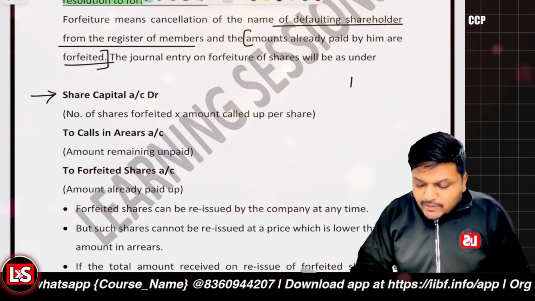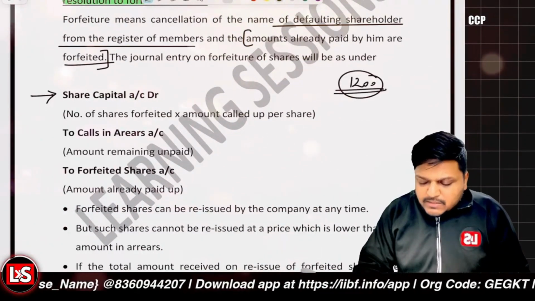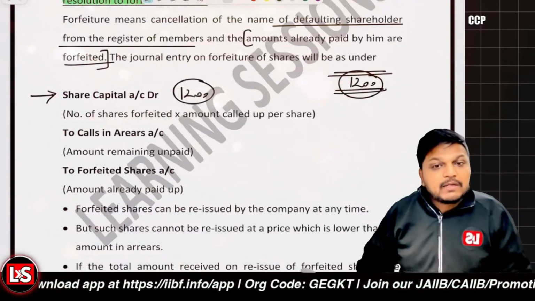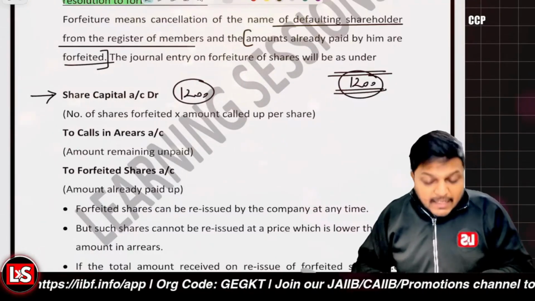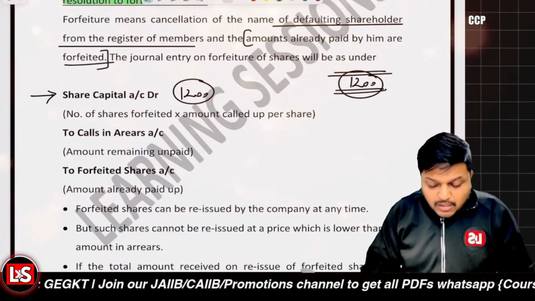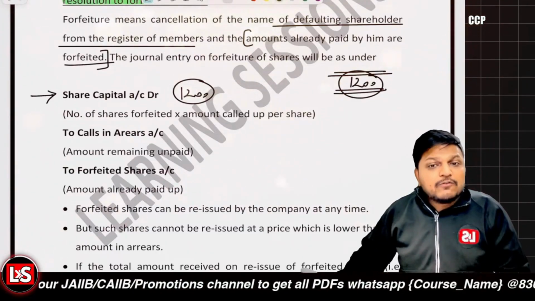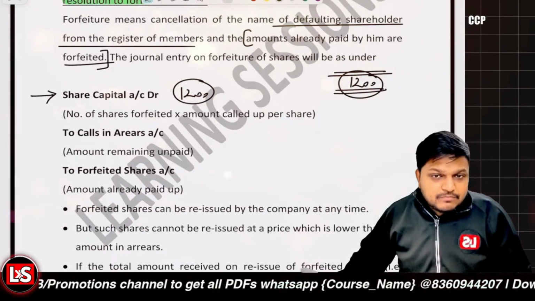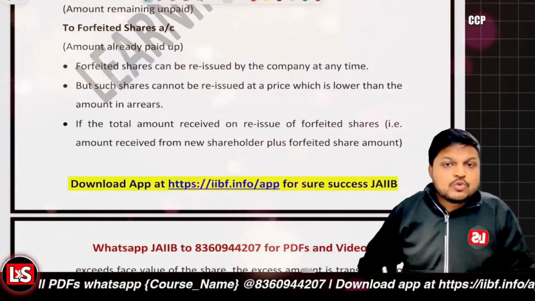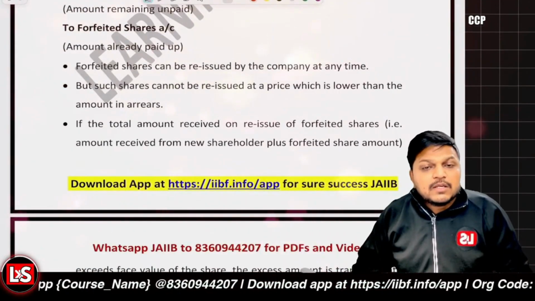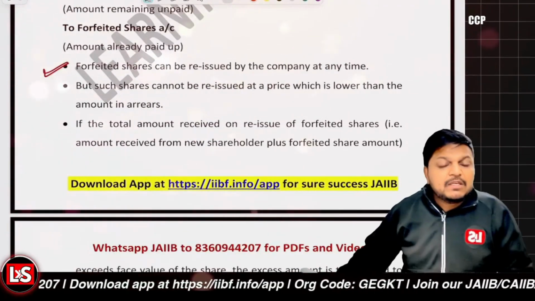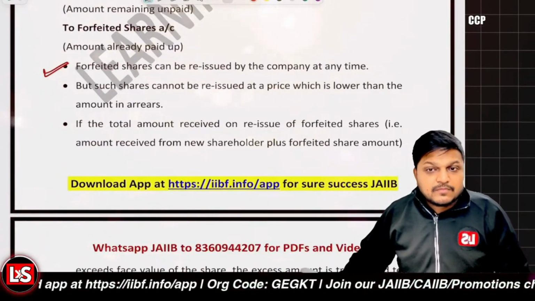Let's say in this case we received 1200 rupees. Now we'll be debiting rupees 1200, the application money which we received, right? 1200 will be debited. And further, that is to be credited to the calls in arrear account, right? And the forfeited share account should be credited also. But the point is that even though the shares are forfeited and cancelled, these forfeited shares can still be reissued by the company at any time. The company can reissue these shares, right?